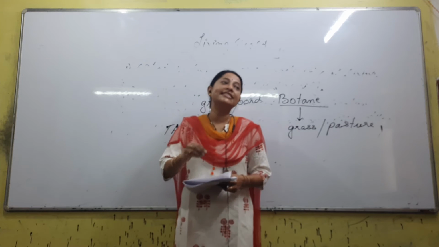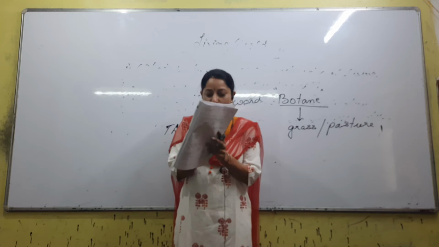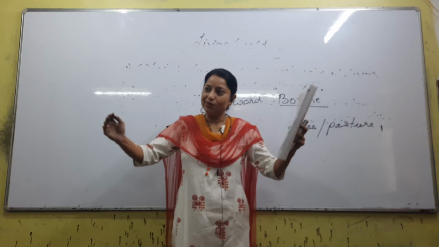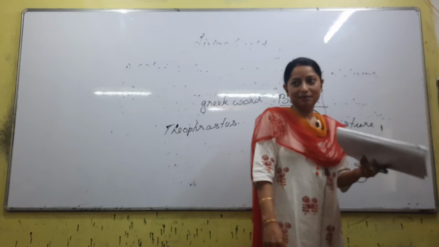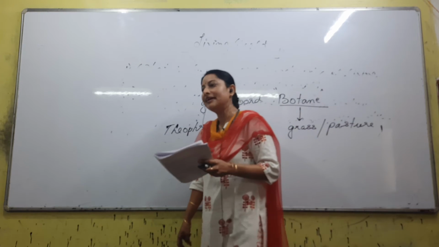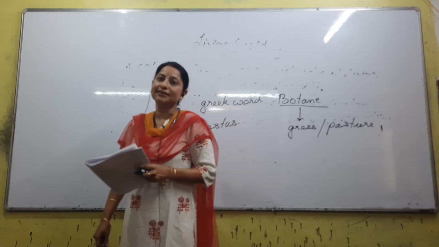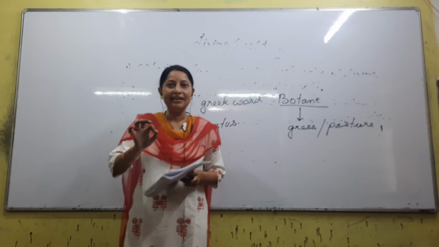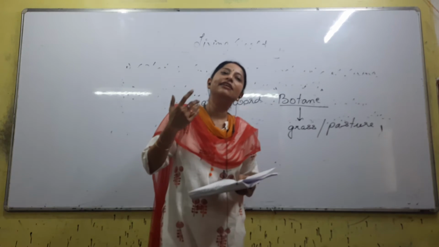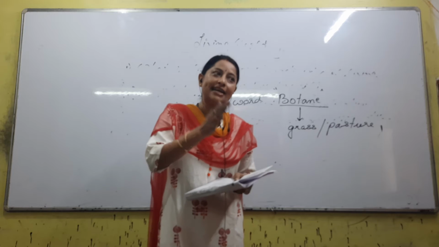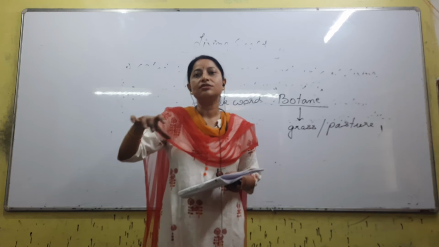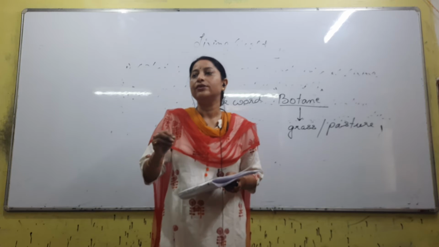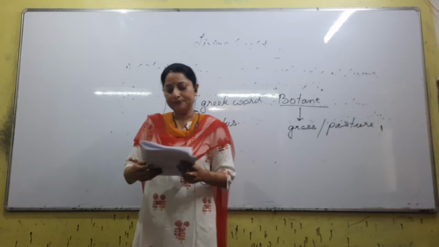If I say a bacterium is growing, the bacterium was small, then it became bigger, and bigger again. How? It is nothing but cell division. You have one bacterium, it divides and forms two, the two become four, four become eight, eight become 16. So this is what is called growth in unicellular organisms, right?